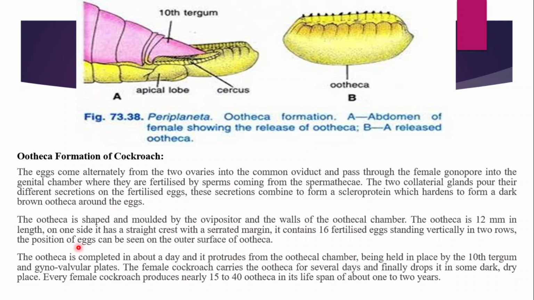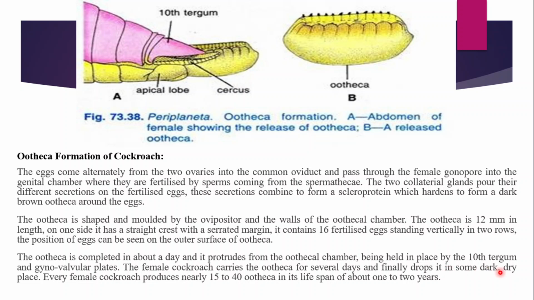See, the collateral gland secretes its secretion and pours it on the fertilized eggs in the genital pouch, and about a day, or 24 hours, is required to form the ootheca, being held in place by the 10th tergum. In this 10th abdominal tergum, all this process takes place, along with the gynovalvular plates. The female cockroach carries the ootheca for several days. This ootheca is attached to the last abdominal segment, or 10th segment, for several days, and finally